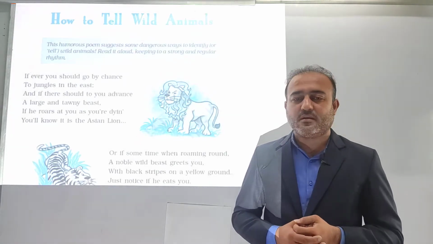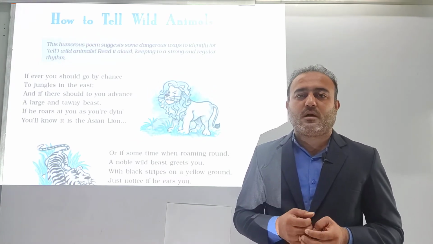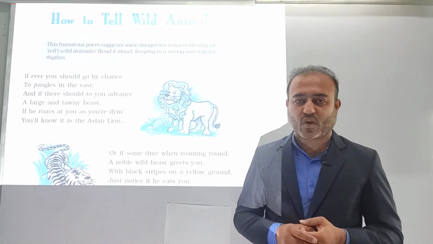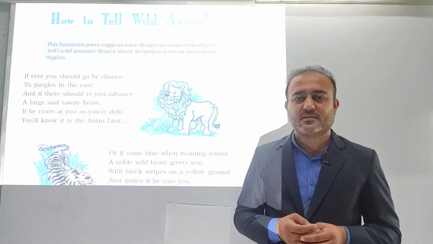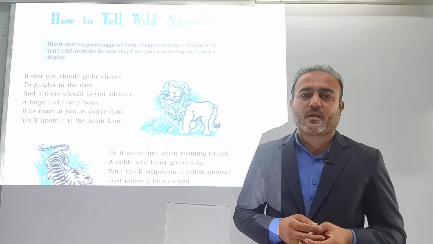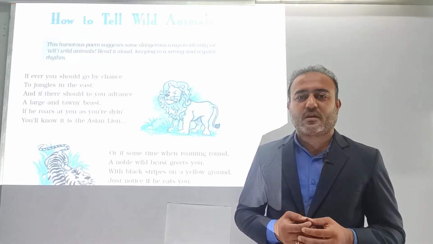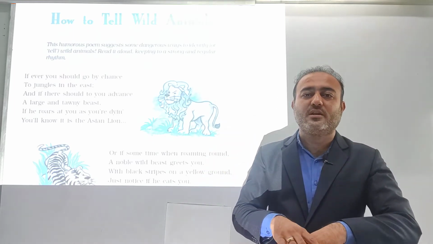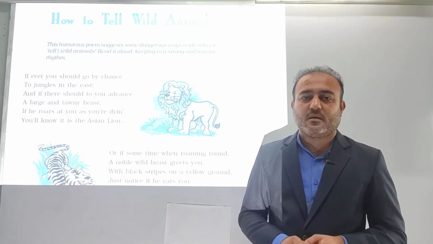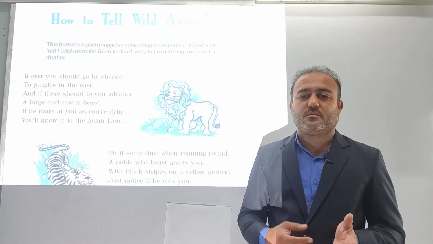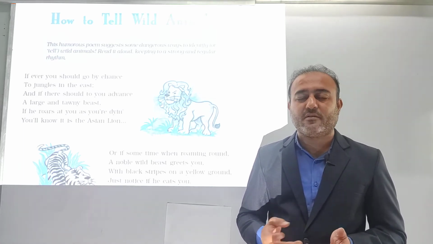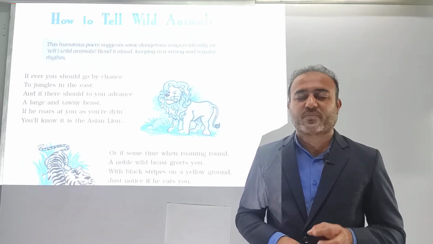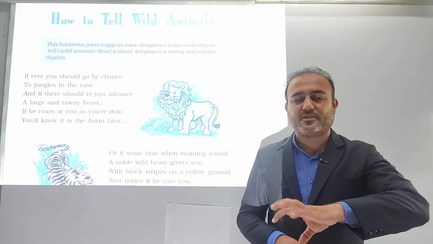Then the next animal in the poem is the Bengal tiger. Again she says that when you are in the forest and if any animal comes and directly attacks you at once and tries to kill you at once, then you should realize that animal is none other than the Bengal tiger, because it attacks men and tries to kill at once.